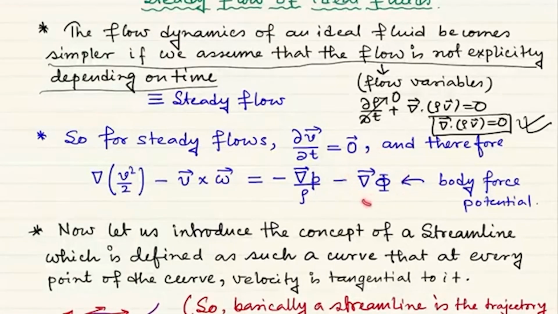This is a new way of writing the body force density G. Since this is usually a conservative force field, G can be derived from a scalar potential, let's say phi.